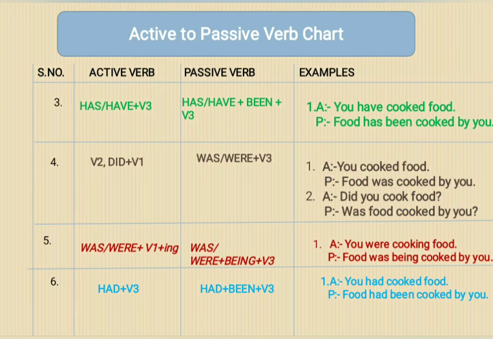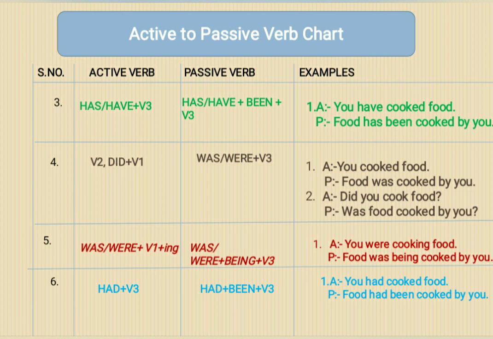Now let's see the third verb syntax. If in active voice we have has or have plus V3, it is present perfect tense. And when we convert present perfect tense into passive voice, we use has or have plus been plus V3. Let's understand it with the help of this example.